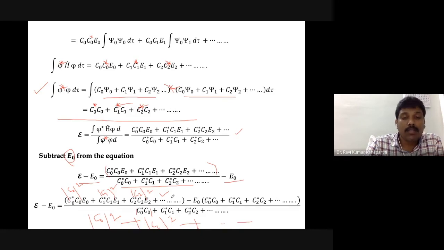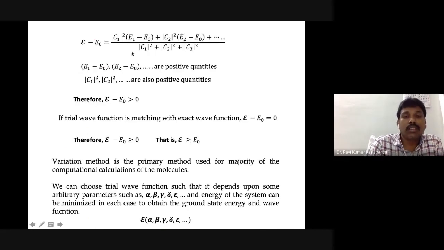But here you can realize that E0 is multiplying this object, and from here E0 modulus of C0 whole square. From here you will get C0 whole square, right? And outside you have E0. This object is exactly the same as the first object. Therefore these two things cancel each other, and the remaining thing will be there. So these are the things.